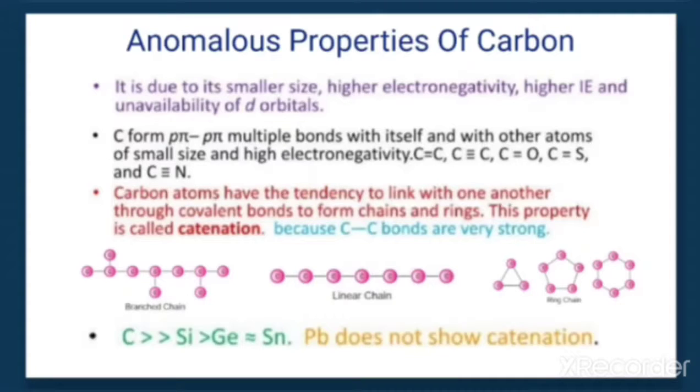When we compare the catenation power with the other members, carbon has the highest catenation power, much greater than silicon. Comparing silicon and germanium, silicon is somewhat greater, and the catenation power of germanium and tin is nearly the same, but lead does not show any catenation power.